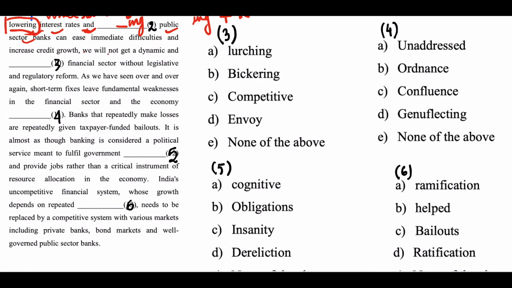We will not get a dynamic and dash financial sector without legislative and regulatory reform. A dynamic and dash financial sector. Now this is a noun, okay? Now what kind of financial sector? Dynamic, which is an adjective, and dash. So here also you need an adjective for the noun financial sector, okay? So let's see, lurching. This is a verb. Bickering, verb. Envoy is a noun and comparative is an adjective. So your answer is option C.